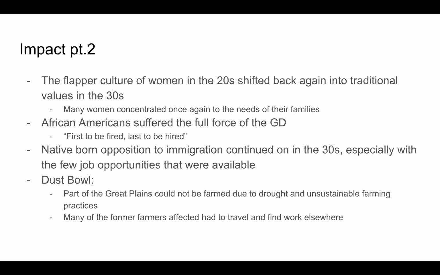The Dust Bowl was a part of the Great Plains. A part of the Great Plains could not be farmed due to drought and unsustainable farming practices, and many of the former farmers affected had to travel and find work elsewhere.